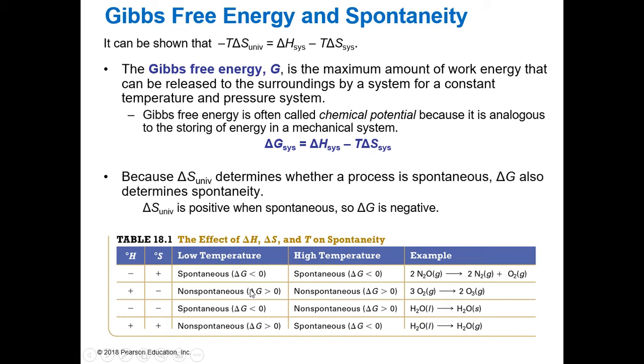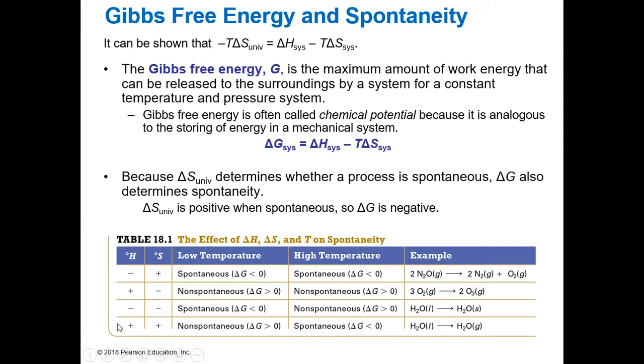It does get a little bit different at different temperatures. So delta H, or our H of our system here, is negative. So that means it's exothermic, but it becomes more ordered. When we're at a low temperature, since we're getting more ordered, that must mean that even though it's exothermic, right, because it's exothermic, the energy change is great enough that at low temperatures it will be spontaneous, but at high temperatures it won't.